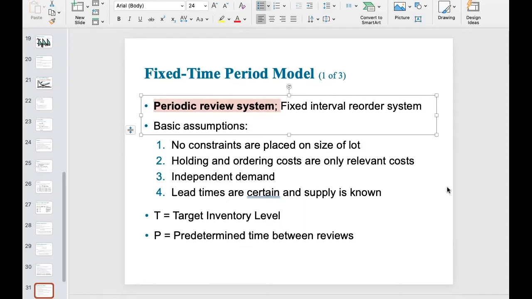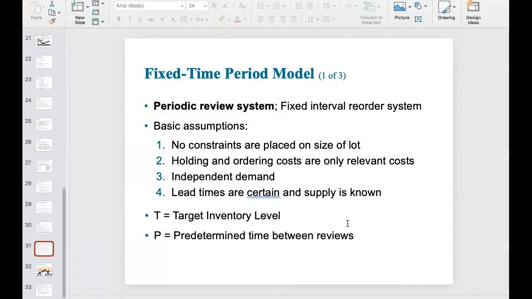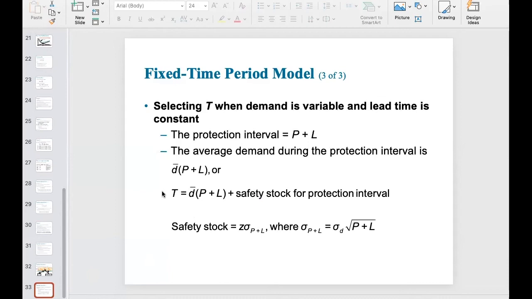All right. So within the fixed time period model, since the interval period for review is already fixed, for example, at the beginning of every month according to management experience, we don't have to calculate and deal with that dimension. The only dimension that we need to calculate is the order amount each time we review. However, in order to get the order amount each time you review, you need to first calculate the corresponding target inventory level. But how do we get the target inventory level within the fixed time period model? Very simple. Let me get to this specific equation.